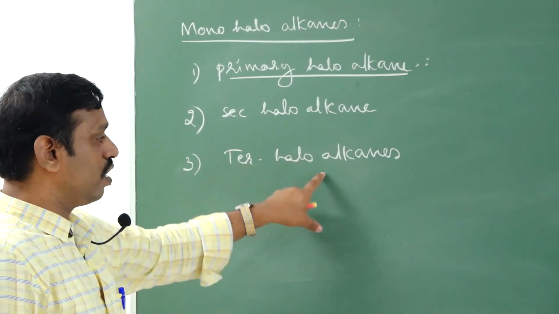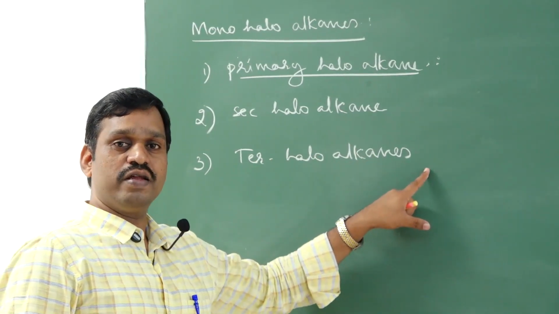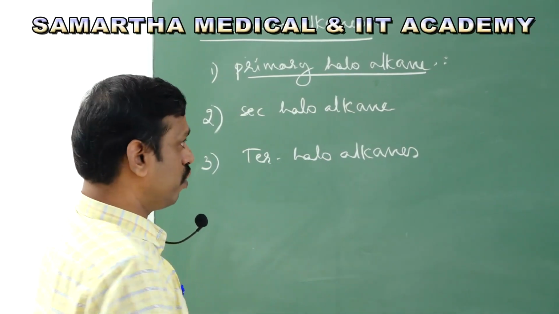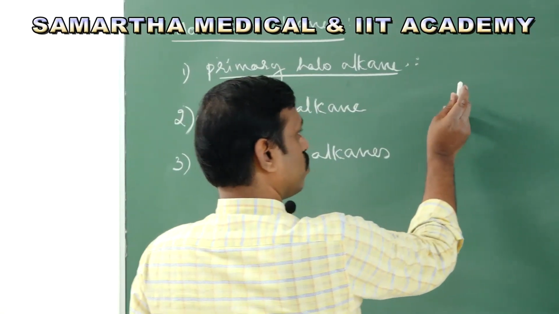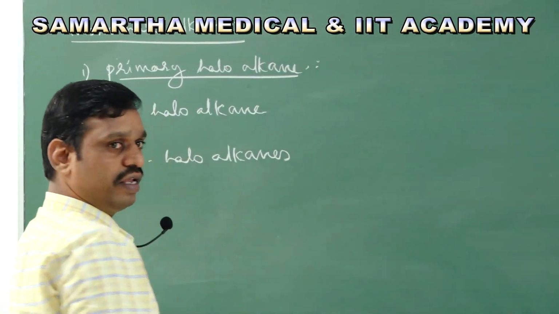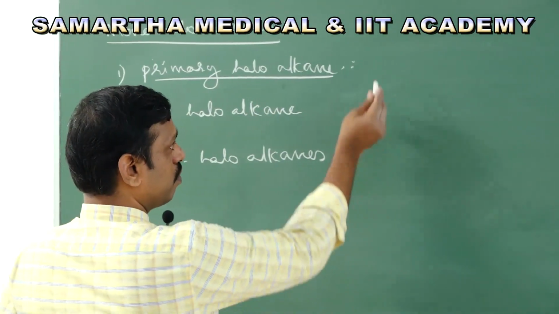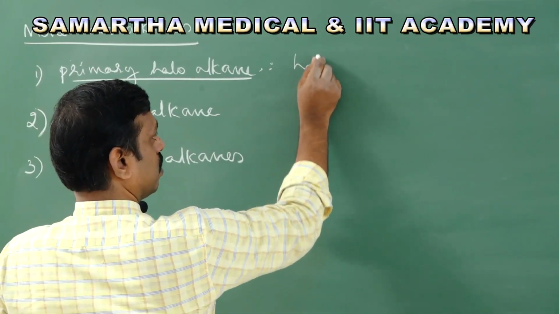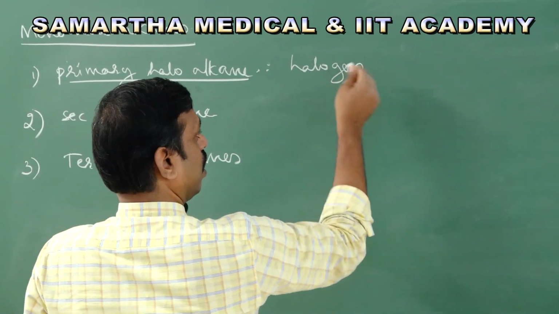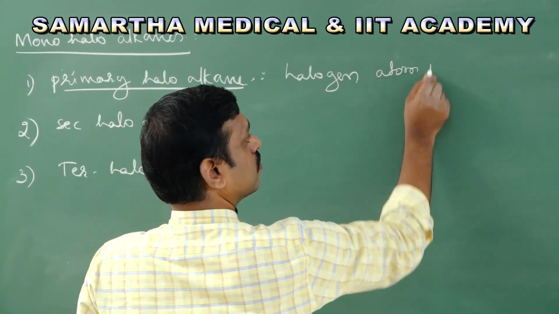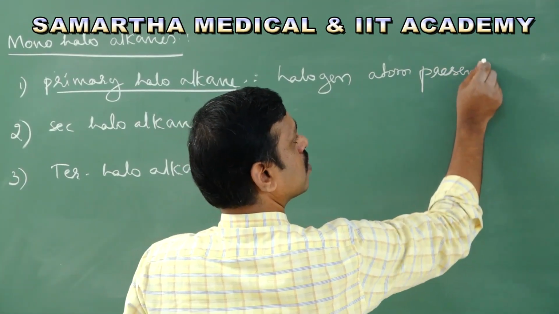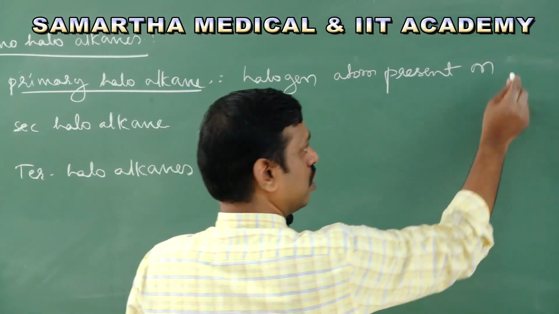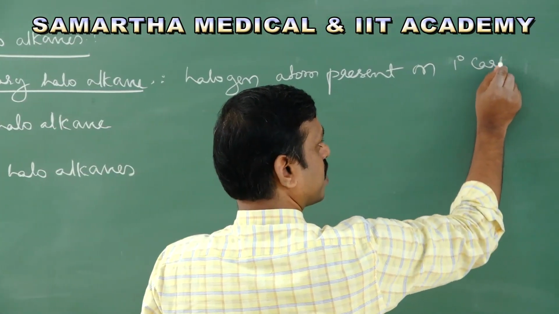Whereas in tertiary haloalkanes, the halogen atom is present on a tertiary carbon. So the halogen atom is present on a primary carbon.